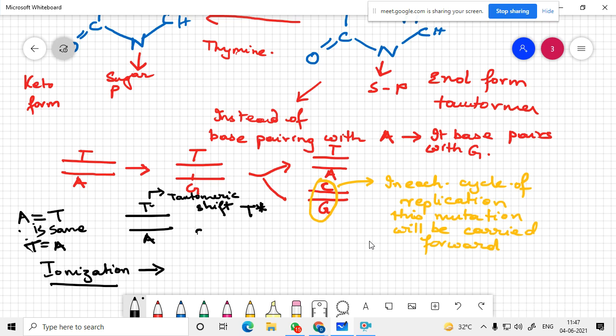So in the next generation, when it is replicating, it's a semi-conservative replication, one strand here, one strand here. So one will have a T and one will have an A. If it is normal, opposite of A will come T, and opposite of this T will come A. But unfortunately, this T has become T star, the tautomeric form.